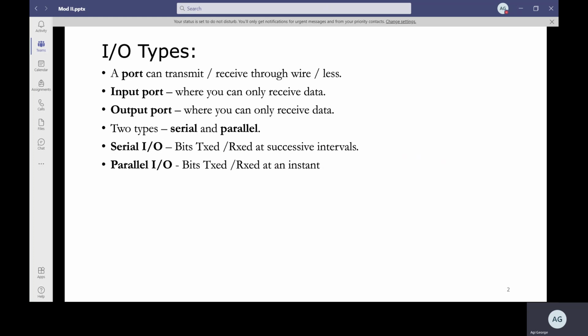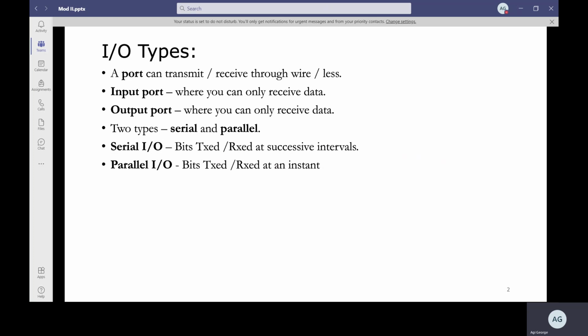So before you enter into the communication standards, we need to understand what are the different input types and output types. You know all these basics. What do you mean by a port? A port is something which can transmit or receive data either through a wire or without a wire. You have an input port, which receives data. You have an output port, which transmits data.